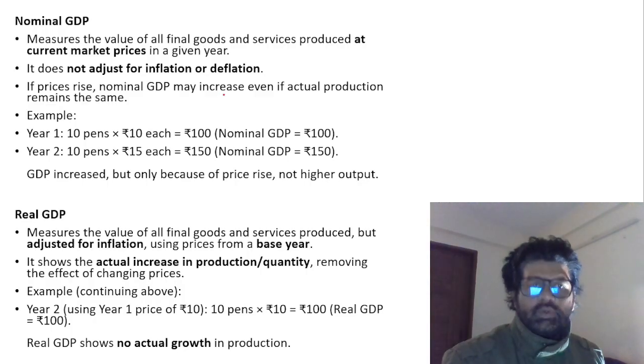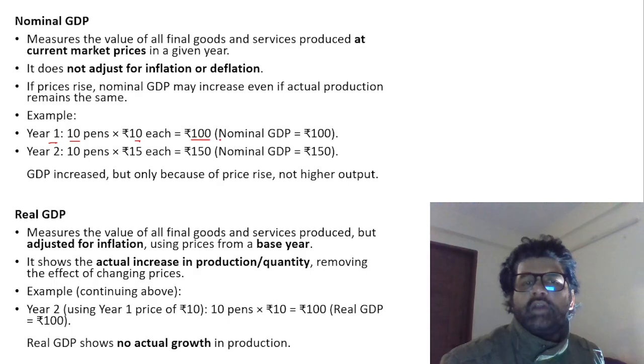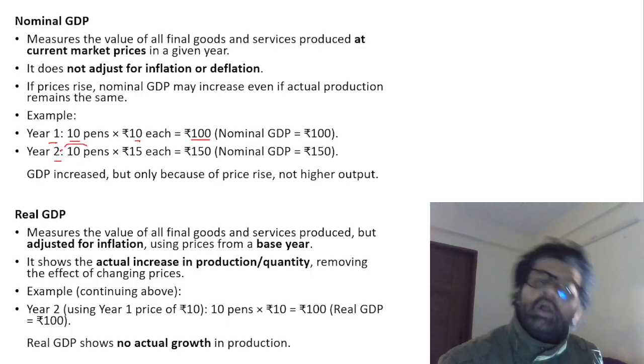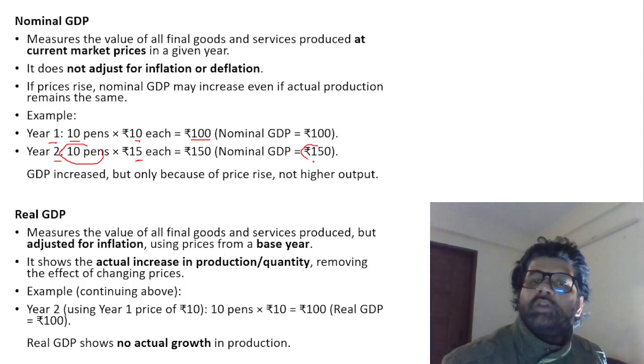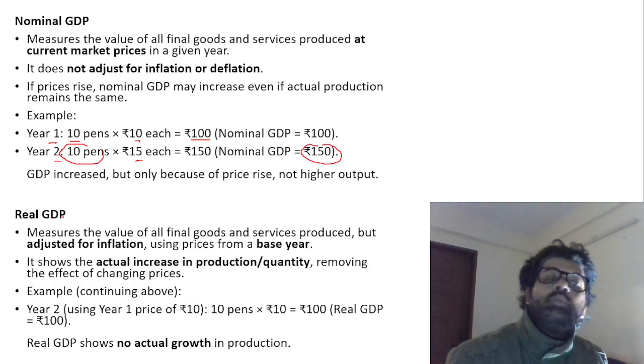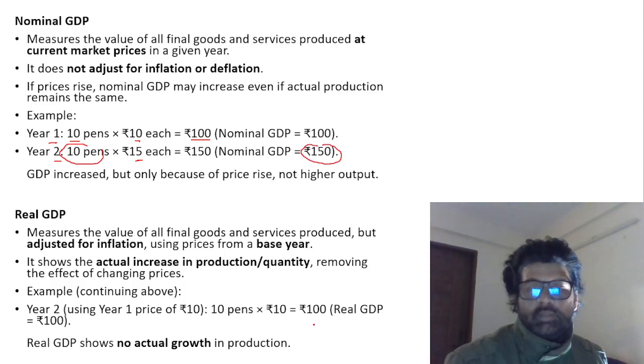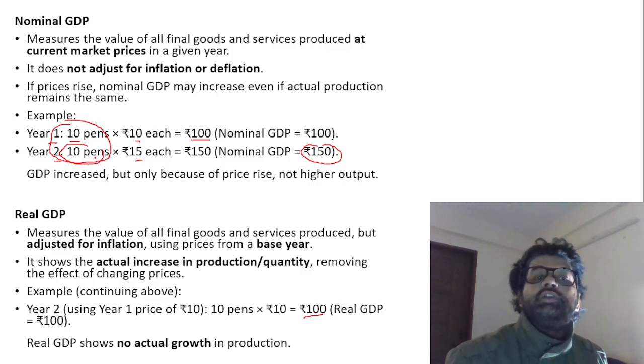Nominal GDP. So currently, let's say this year you produce 10 pens at 10 rupees each, 100 rupees, that is nominal GDP. Year two, still producing 10 pens, but the prices have increased by 50%. So my nominal GDP is 150. On the other hand, in both these years, real GDP will be 100 only, because it is concerned with the increase in goods and services. Since the increase in goods and services did not happen here, real GDP is the same for both years.